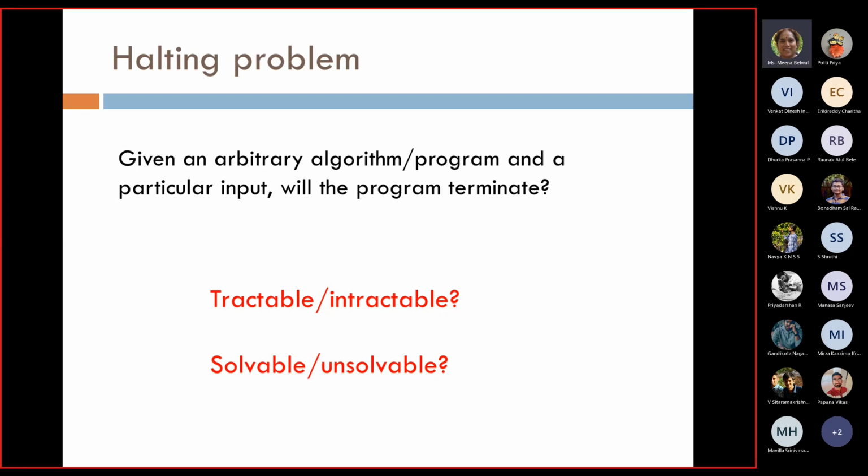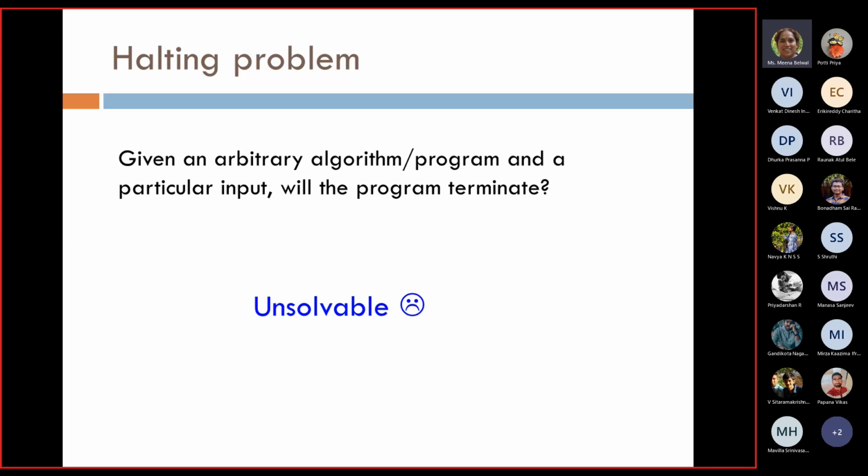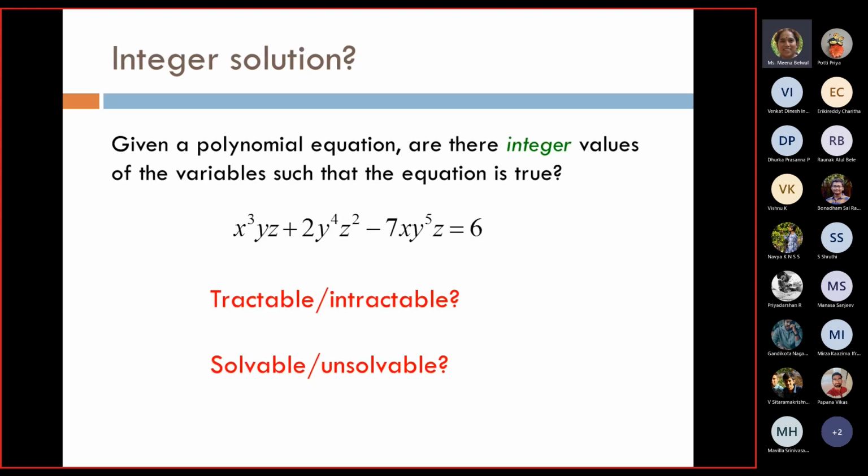So we say that this is an unsolvable problem. We can't solve this because we are fixing the input, and my algorithm is arbitrary, for any algorithm. Maybe for some problem instances it works, but it has to work for any given input. So this is a kind of unsolvable problem.